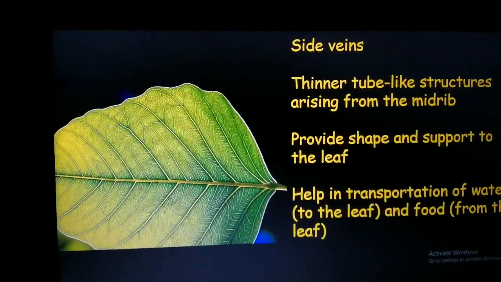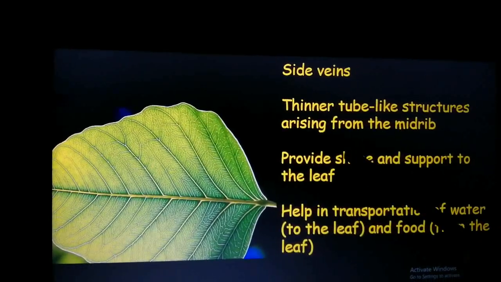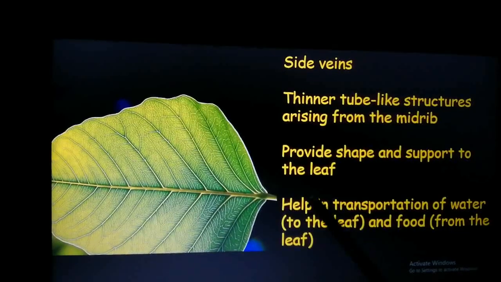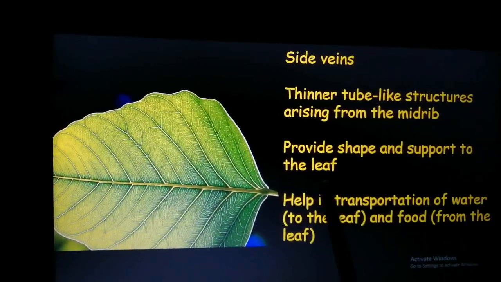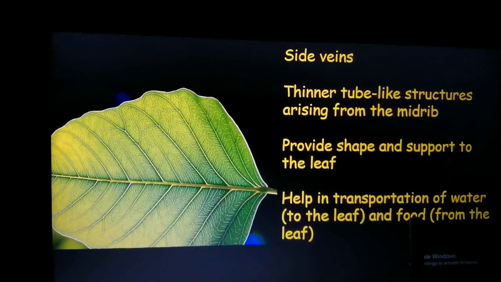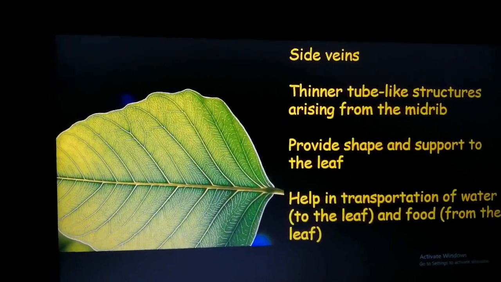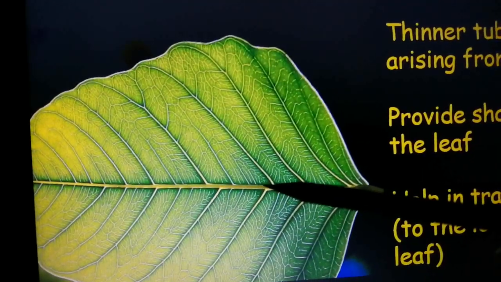Yes, so the side veins have two functions. One is to provide shape and support to the leaf, and second is it helps in transportation of water to the leaf and food from the leaf to different parts of the plant. Understood? Please take another close look. This is the midrib.